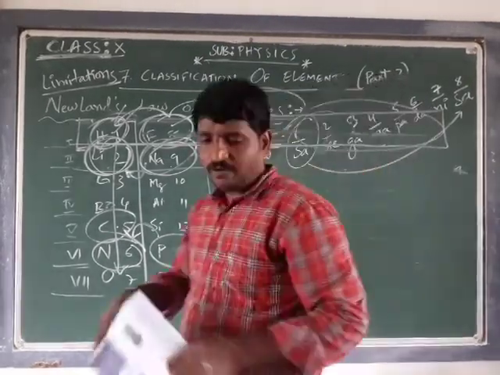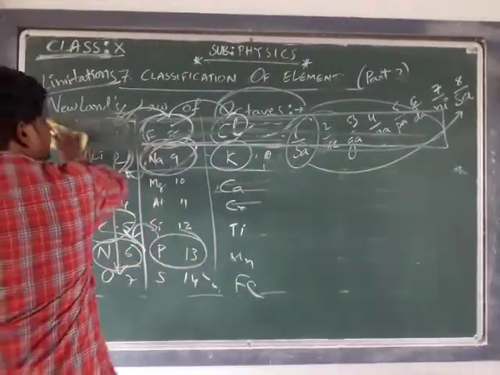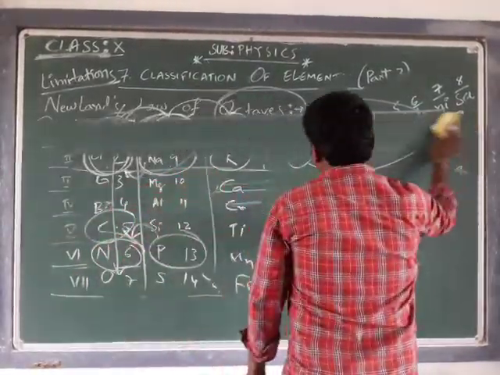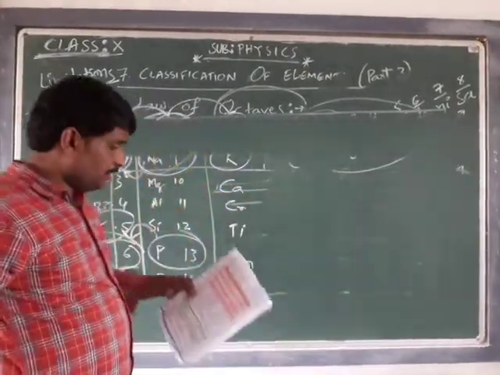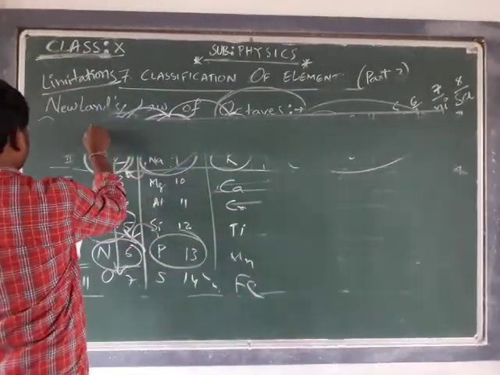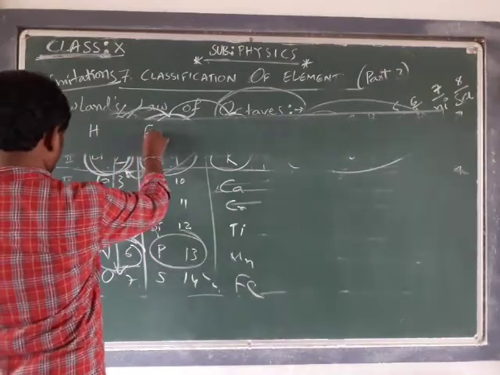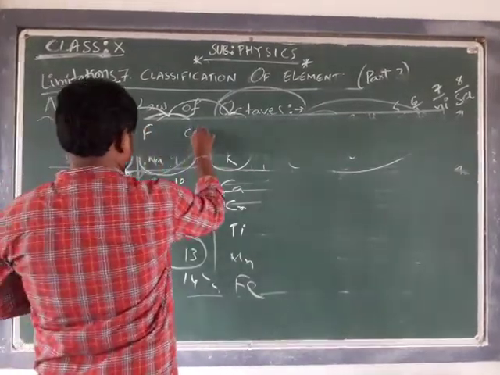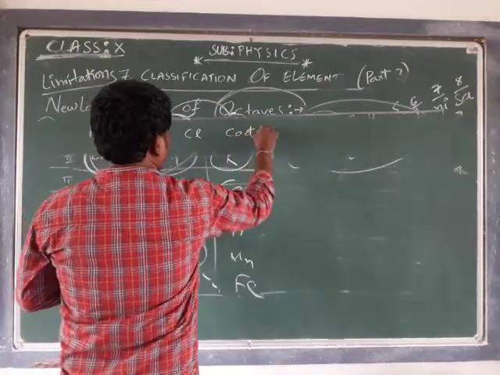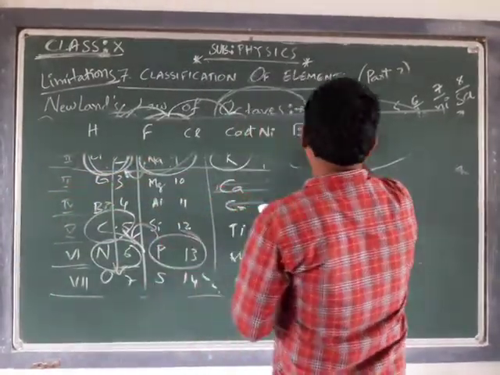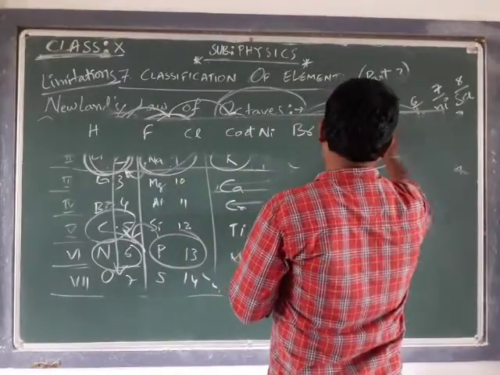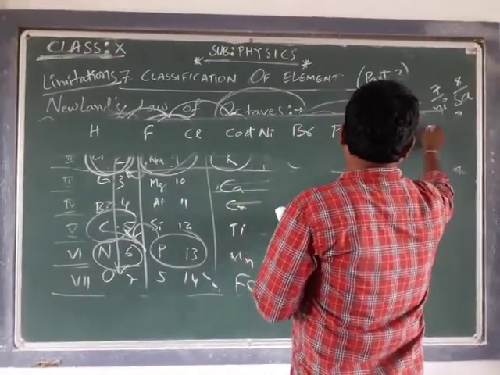If we discuss the first row of his elements, it is hydrogen, fluorine, chlorine, cobalt and nickel, bromine, Pd, iodine, Pt and Ir.